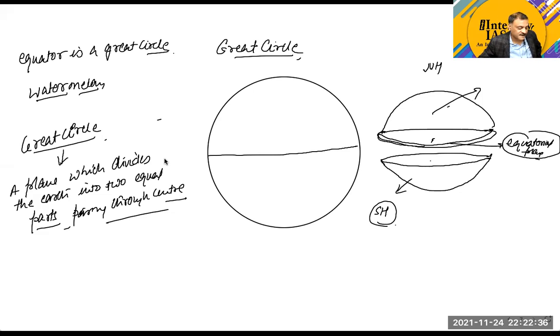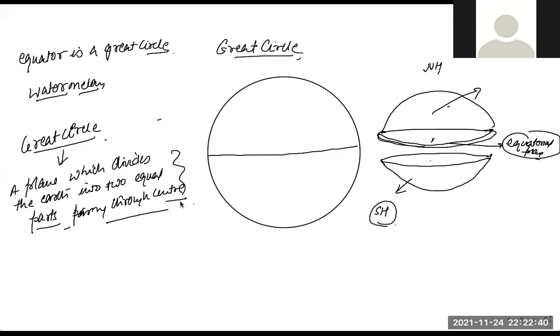Now keep this definition in mind. Keep this definition in mind, and I'll discuss it further. A plane which divides the earth into two equal parts passing through the center is to be called a great circle.